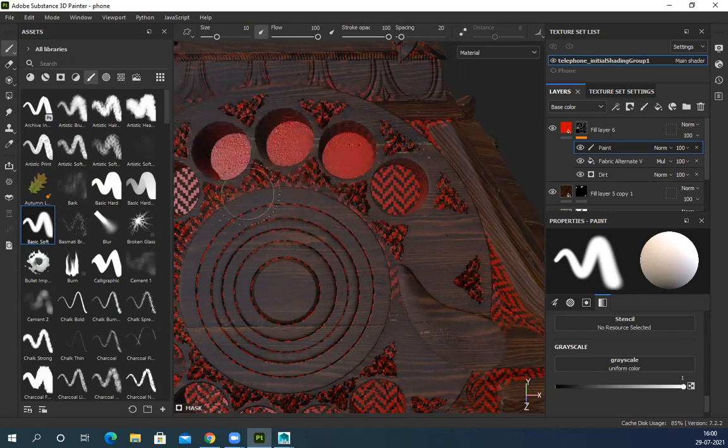So for each and everything, you have to select a separate layer. So you have to create a paint layer or a generator or any other effect. For everything, you have to create a separate layer. For color also, for each and every individual color, like the way I created a gold material today. Initially I created the base color, then I added the noise, grain, then I added those scratches, everything in a separate layer. So everything should be in a separate layer.